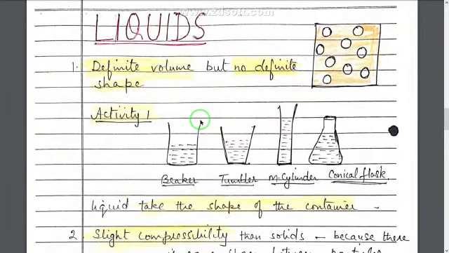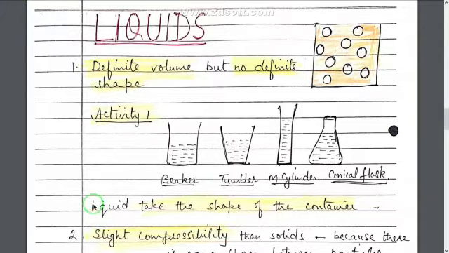Means if a fixed volume is taken, we'll perform an activity here. Suppose 200 ml of water is taken and it is poured into different shapes of containers. First is a beaker, second is a tumbler, third is a measuring cylinder, fourth is a conical flask. Now if 200 ml of water is poured in these four different containers, we will see that the volume of the water remains fixed. It will remain 200 only, but the shape of the water will change.